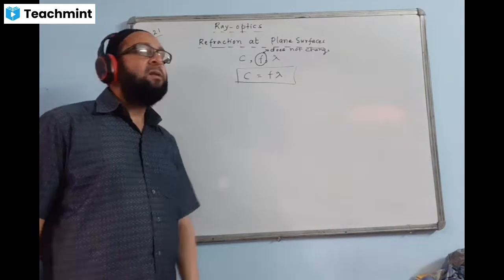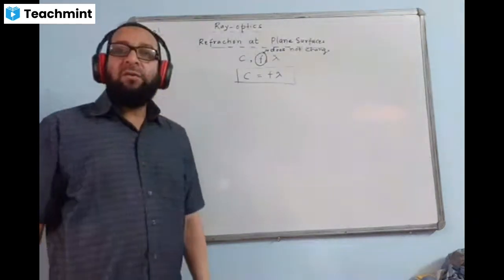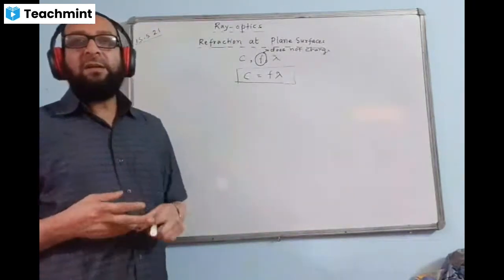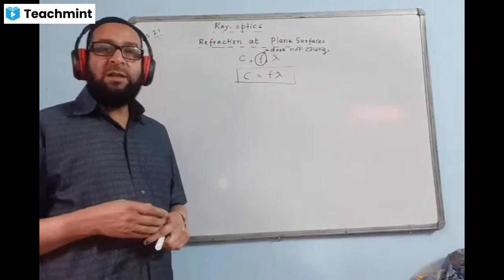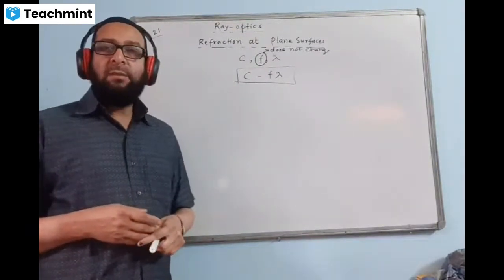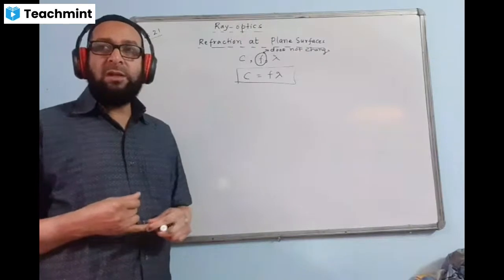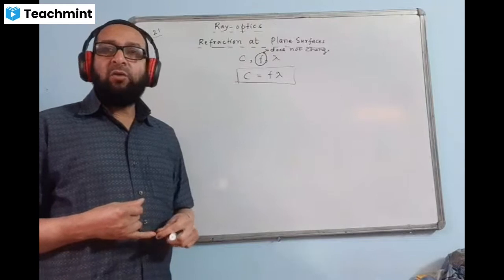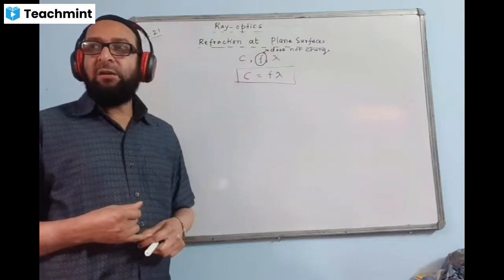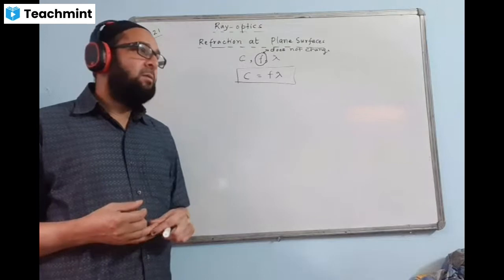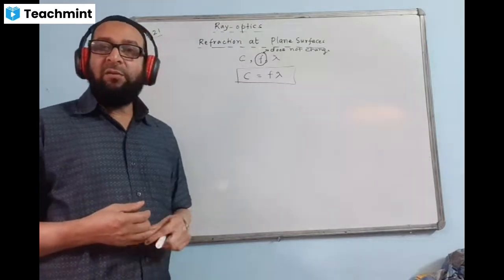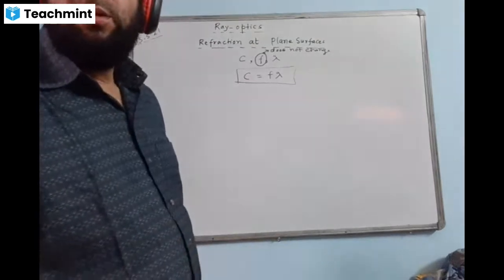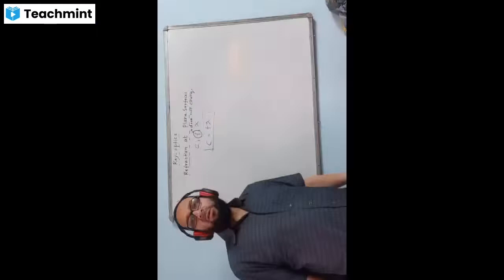Now after that, there are two laws of refraction of light. What are they? The incident ray, the refracted ray, and the normal at the point of incidence all lie in the same plane. The second law is called Snell's law of refraction, according to which sin i by sin r equals mu. That is, the ratio of the sine of the angle of incidence to the sine of the angle of refraction is constant, and this ratio is called